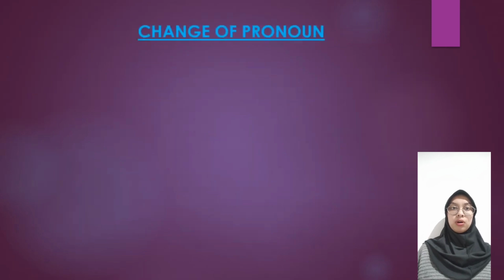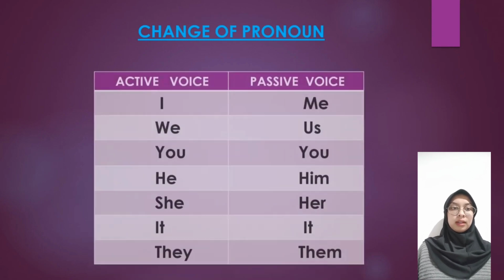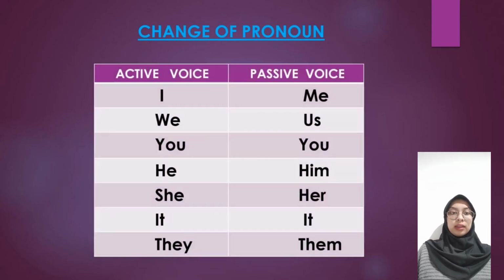Change of pronoun. Now let us check the change of pronoun. When we change the active voice into passive voice, the pronoun gets changed accordingly. If the pronoun in active voice is I, when we change the sentence into passive voice, it becomes me. We in active voice becomes us in passive voice.